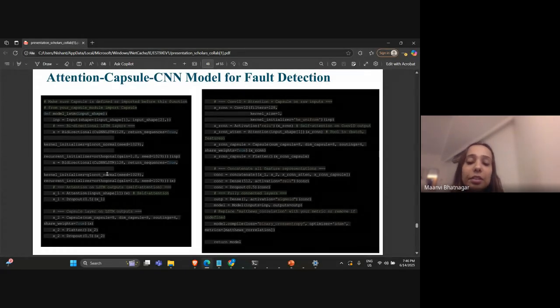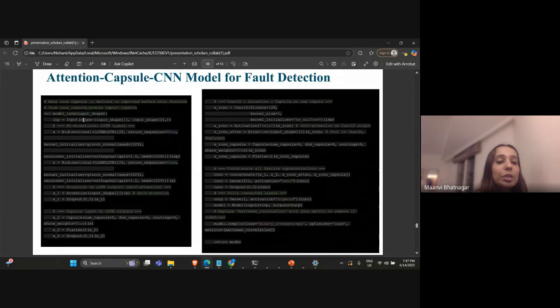And at the end we compute the binary loss, and the optimizer used is Adam optimizer, and metrics in this case we have used Matthews correlation and accuracy, and all that is also calculated with the help of our confusion matrix.